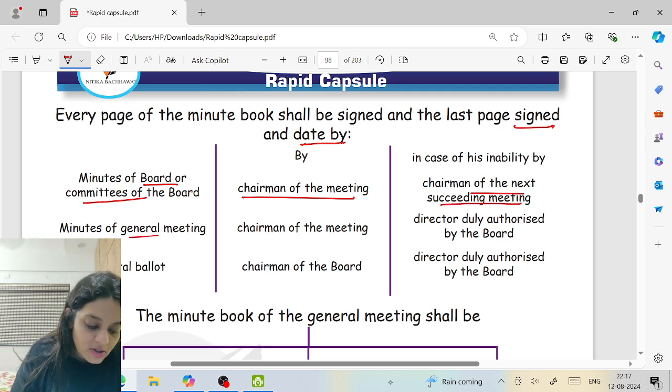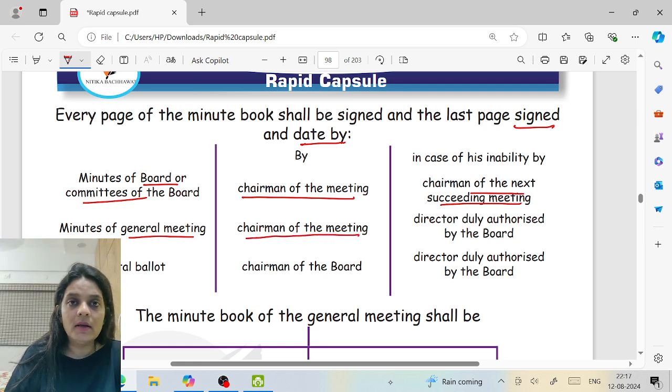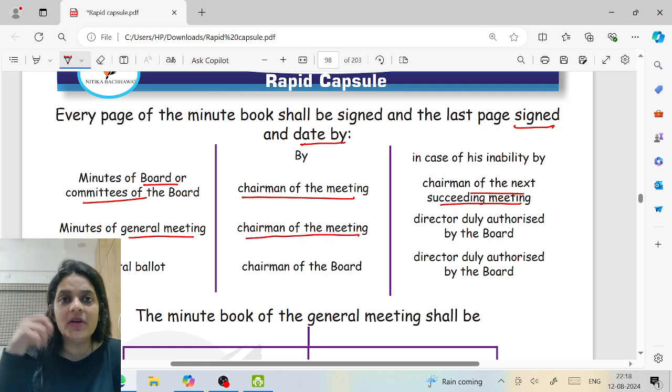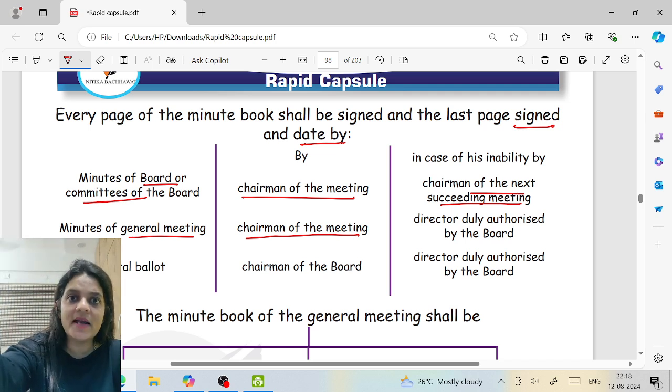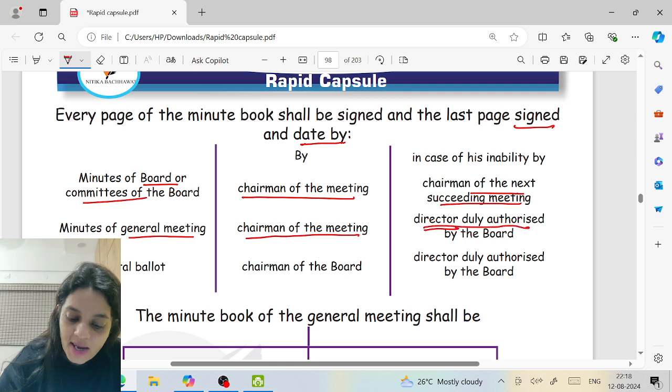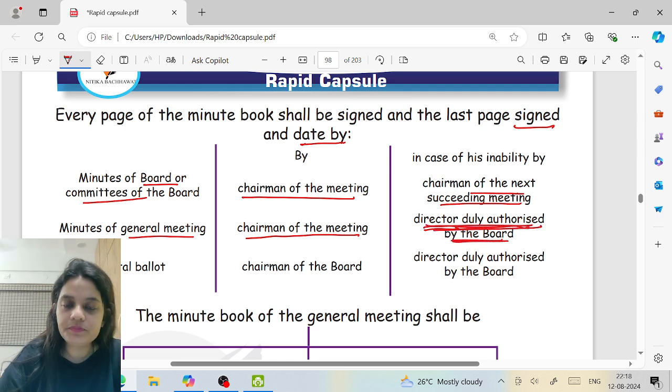In case of minutes of general meeting, the chairman of the meeting. Now please, for general, see, board meeting can be held even in 15 days also. And anyway, company has to hold 4 meetings in a year. But in general meeting, it is 1 meeting in a year, annual general meeting. Should we wait till the next annual general meeting? No. So any director authorized by the board.